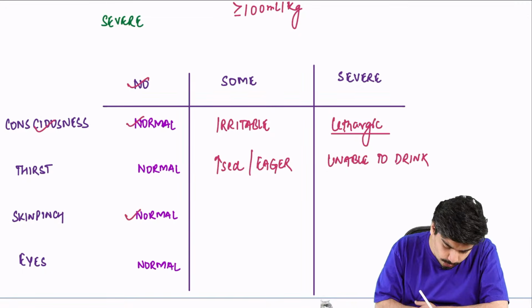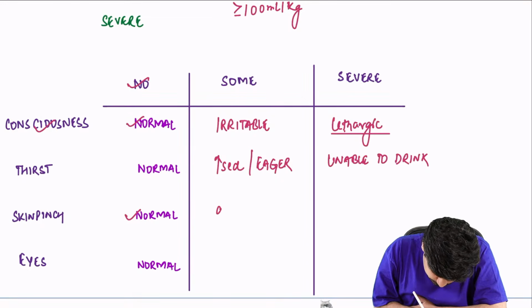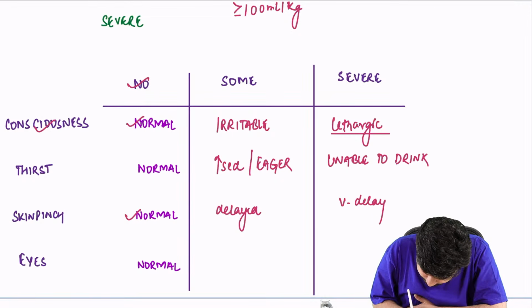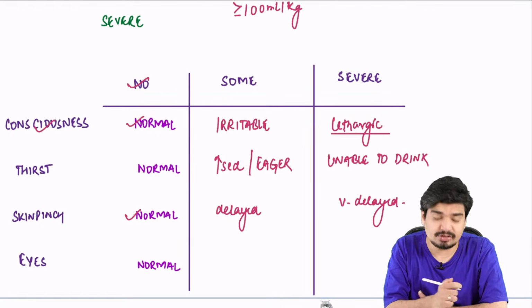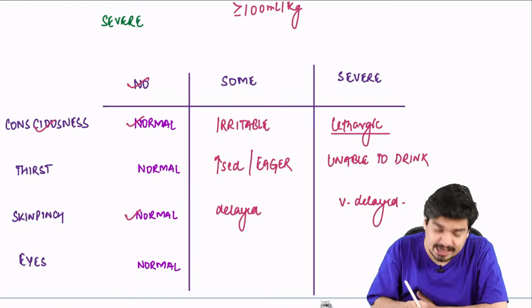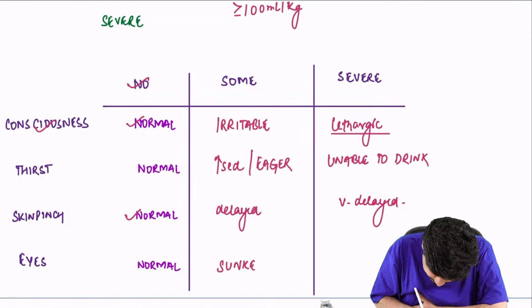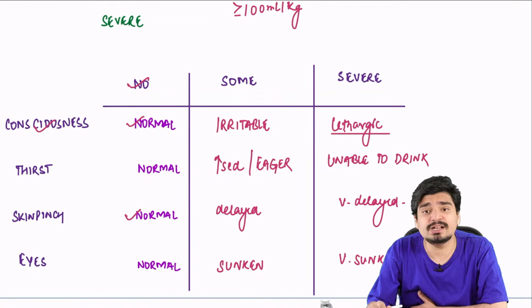Skin pinch will be normal in no dehydration. In some dehydration, skin pinch will be a little delayed. There is some delay. In severe dehydration, it is very delayed. Eyes will be normal in no dehydration. Eyes will be sunken in some dehydration. They will be very sunken in severe dehydration.